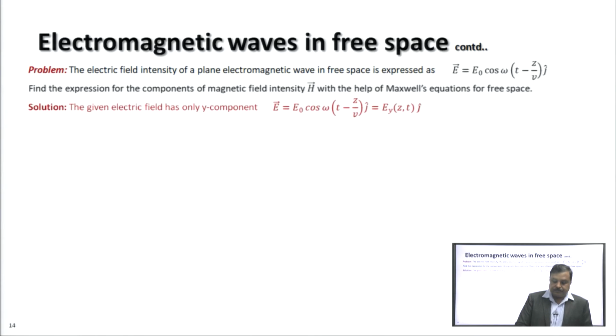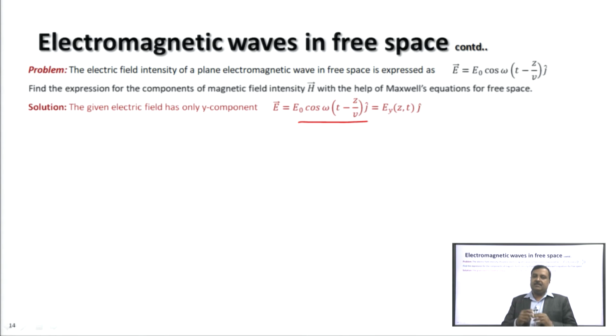Let us see how this question can be solved. The given electric field has only a y component. The electric field has direction along the unit vector j cap.